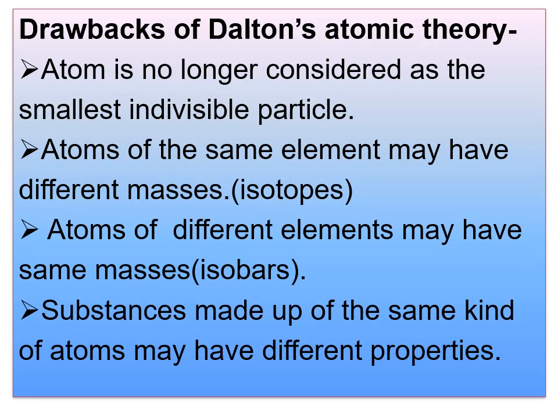Children, listen carefully here. Limitations or drawbacks of Dalton's atomic theory. Dalton's atomic theory was not only able to explain the law of conservation of mass and the law of constant proportion, but it also predicted another law, that is the law of multiple proportions, which you will study in your higher classes. Okay, the first one is atom is no longer considered as the smallest indivisible particle.